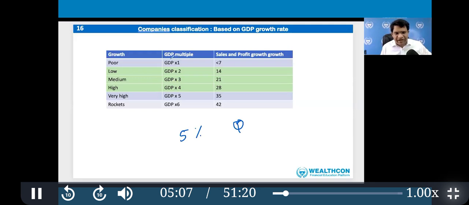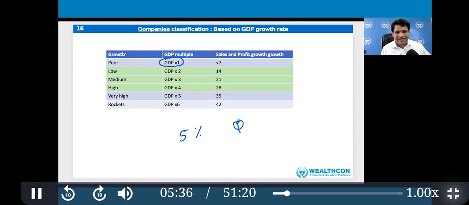And if any company is growing less than the GDP growth, now again, this is not a rule because some established companies cannot grow because they are very big. But for medium growth and mature companies, if any company is growing less than GDP, we'll call this a G1 company.